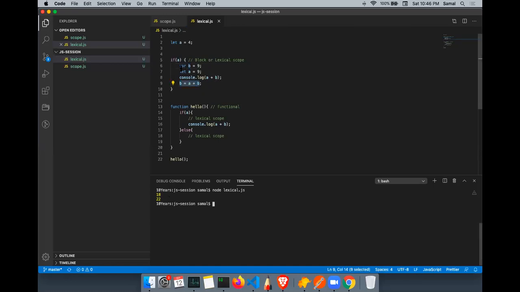So what happened when I declare a var inside a block scope? In ES5, we don't have a concept called block scope. That means the variable gets hoisted here, like this. This if condition is executed and B is then assigned. When I check B here, it first checks in the lexical scope with ES6, then the functional scope with ES6 and ES5. Then it goes to the parent scope and finds a B there. Because B has a global scope here, B will be updated twice. Is that clear?